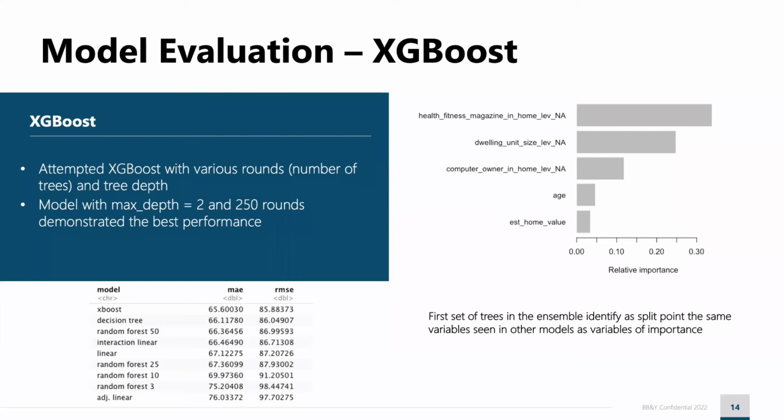XGBoost was the final model tested and the only one which leverages gradient boosting. The goal was to see if any considerable strides could be made by ensembles that iteratively reduce the tree's residuals versus the majority rule style predictions found in random forests. We see again the same variables, dwelling units and computer ownership, highlighted as important to the model, as defined by information gain values. After tuning various parameters for tree depth and rounds, or number of trees, the best XGBoost model was found with a max depth of 2 and 250 trees.